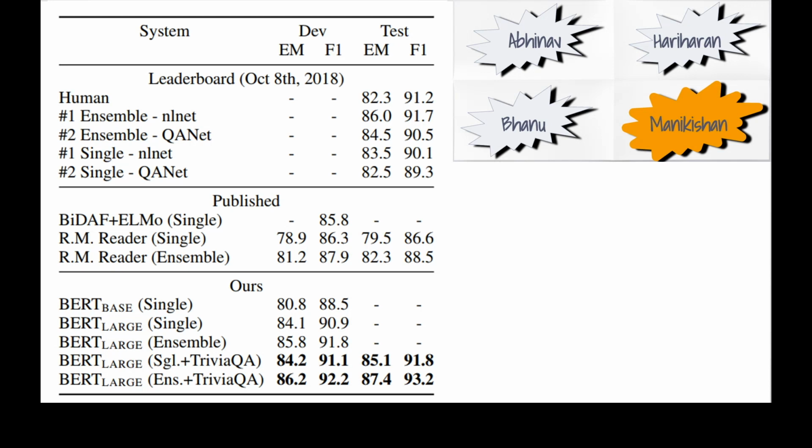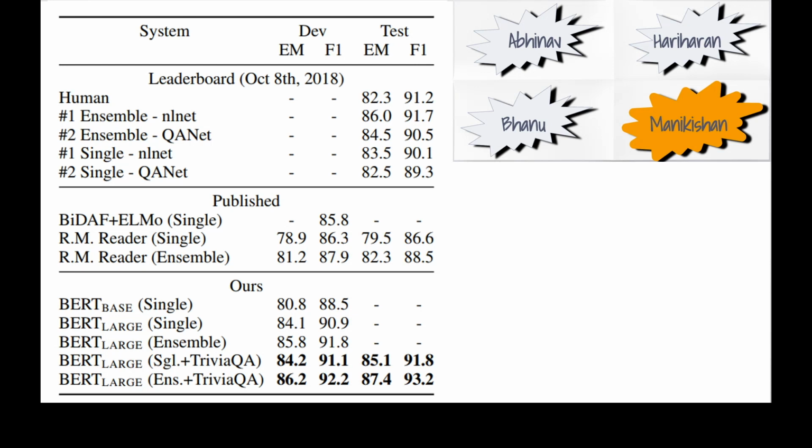The F1 score captures the precision and recall of words chosen as being part of the answer that are actually part of the answer. Whereas the exact match, the EM score, is the number of answers that are exactly correct with the same start and end index. So these two will tell us how correct these models are.